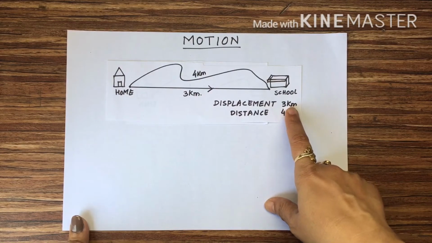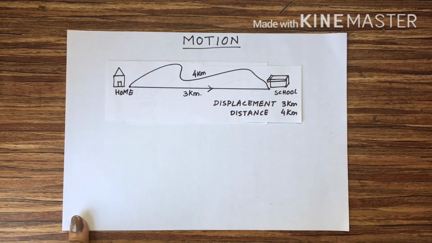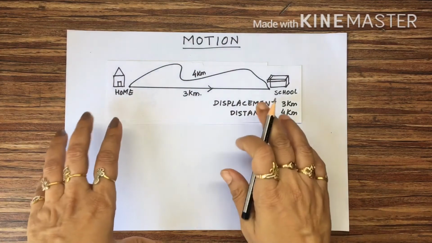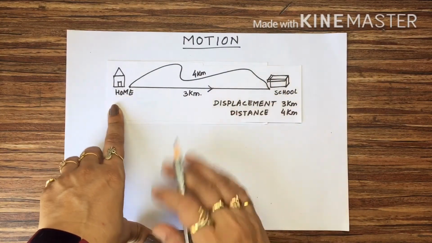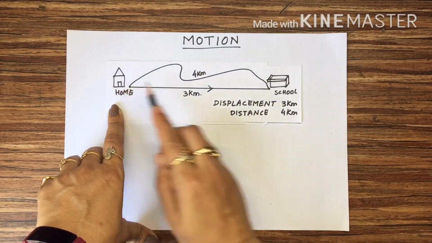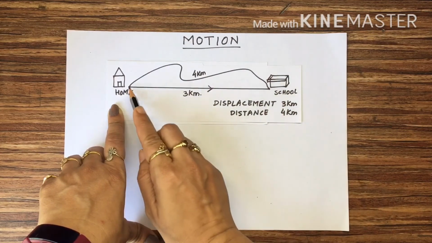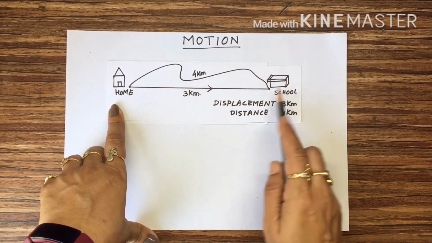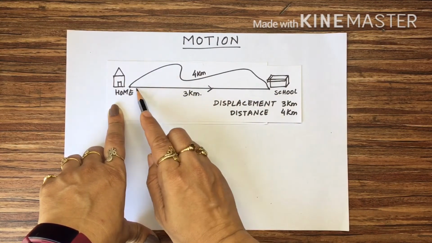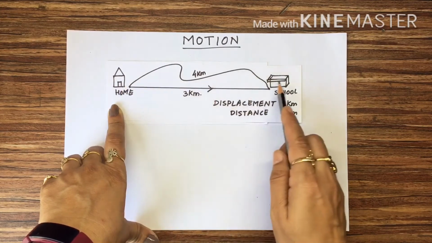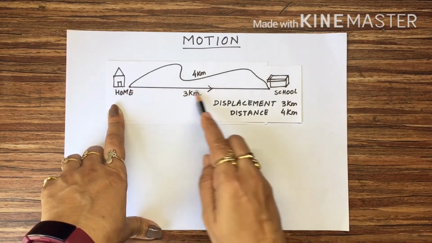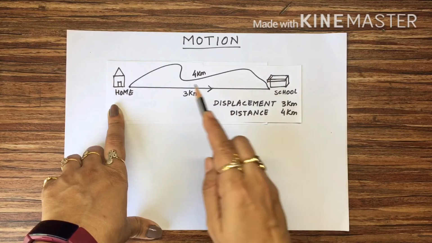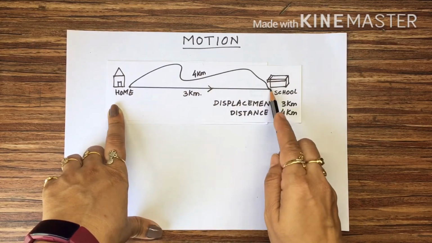One more example I will give. Suppose you are going to school. Same example we will take. This is house and this is school. Suppose you are going in a straight line only. That means you have a straight road from your house to your school and you are going this way. The distance covered is 3 kilometers only.